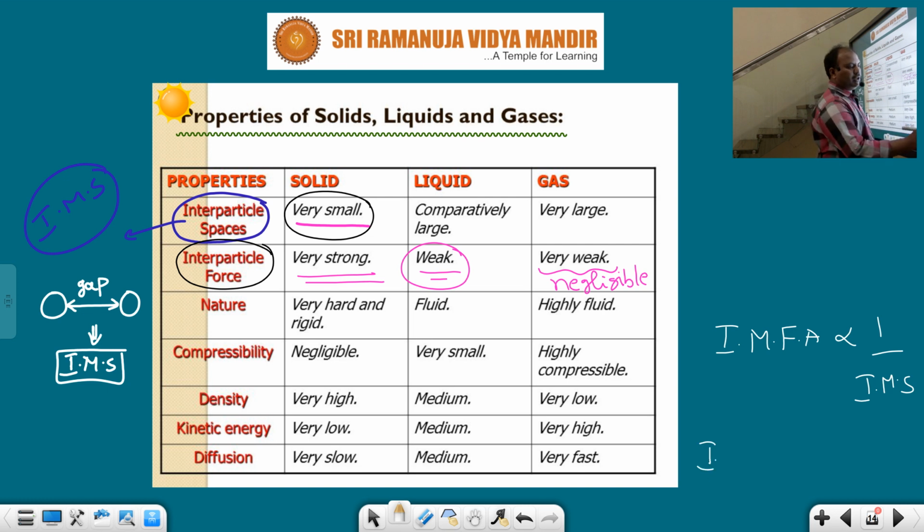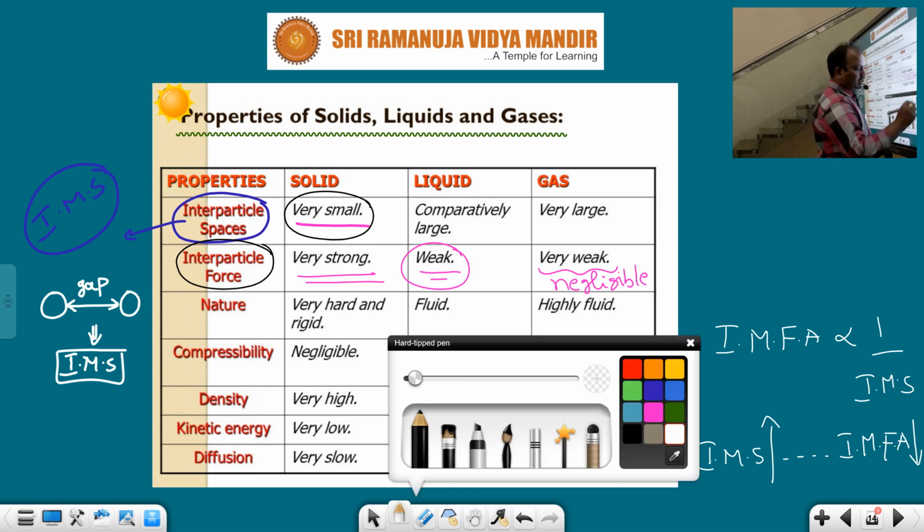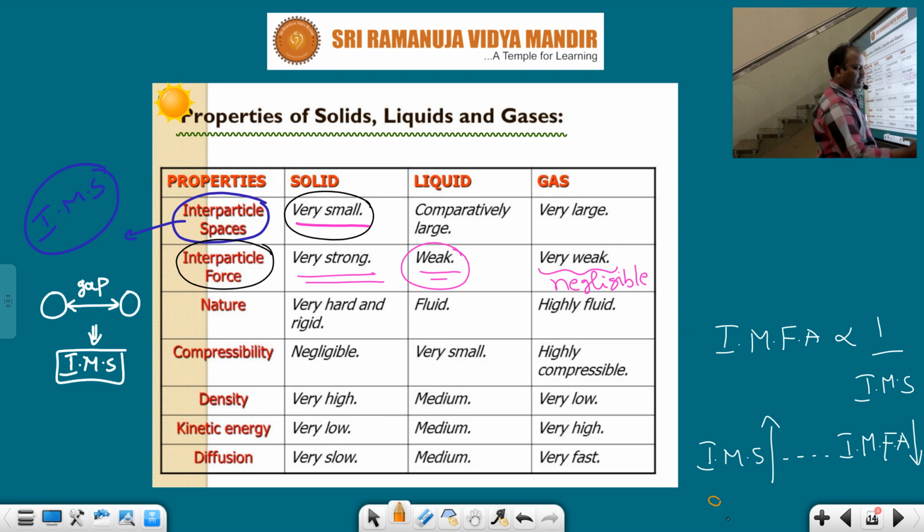So when the intermolecular space is more, the intermolecular force of attraction decreases. That's why in gases, where the intermolecular spaces are more, the intermolecular forces of attraction are very less. I hope you are very clear here.